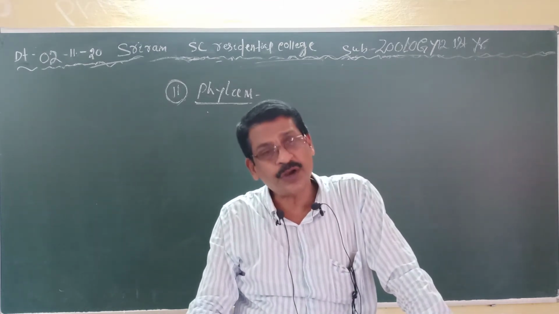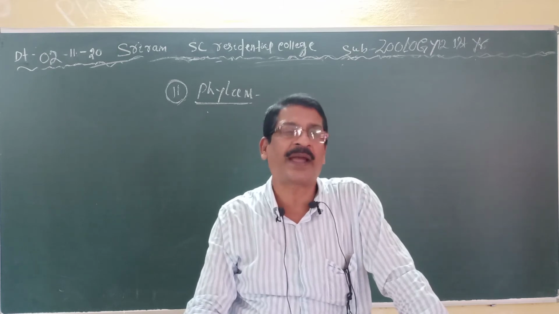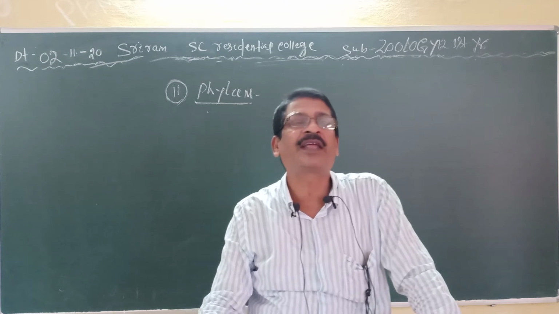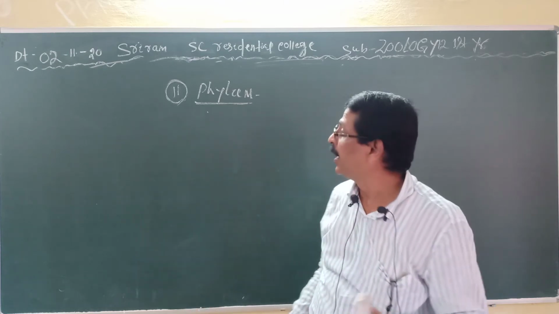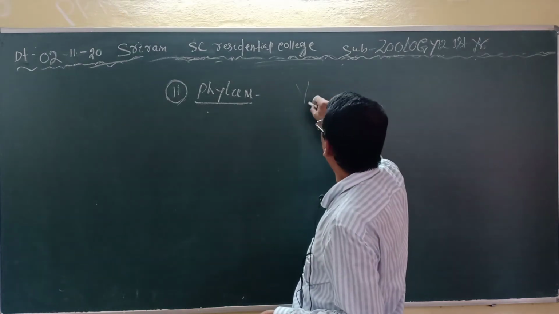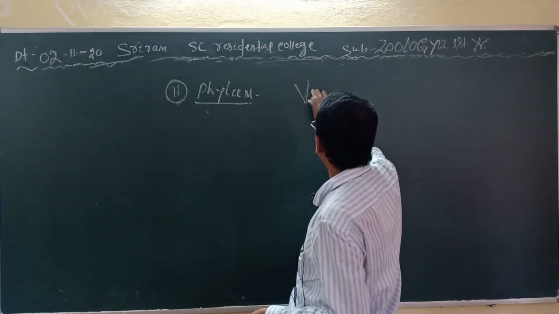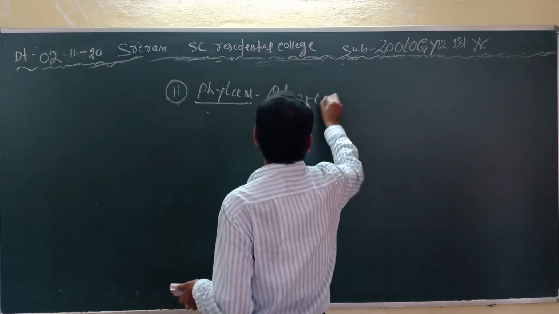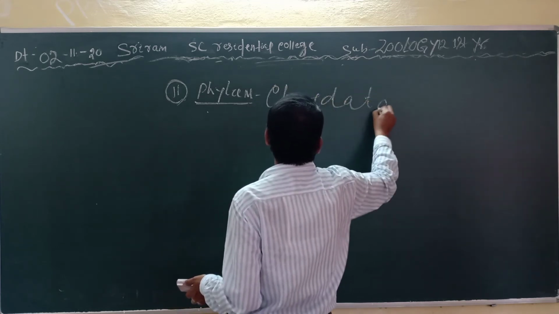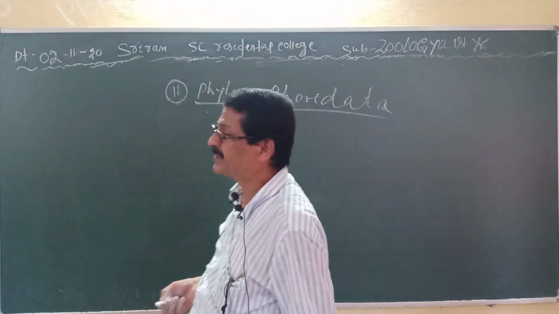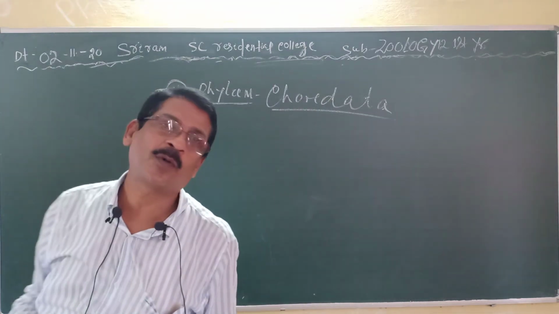Clear? The other 25 or 24 minor phyla we are ignoring, because they are not in your course. Clear? And the 11th phylum is called phylum Chordata.